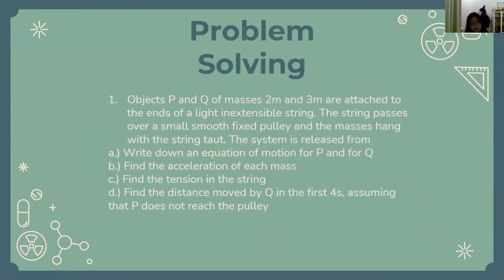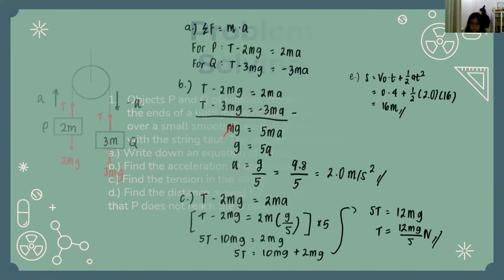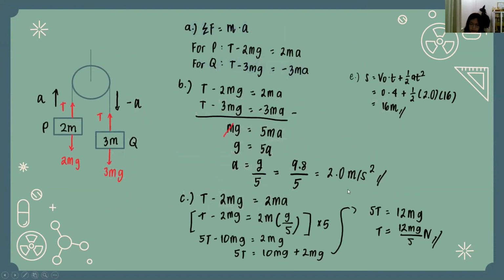And for D, find the distance moved by Q in the first 4 seconds, assuming that P does not reach the pulley. So this is D, not E. So we use the formula s, which is distance, equals velocity times time plus 1/2 acceleration times time squared.